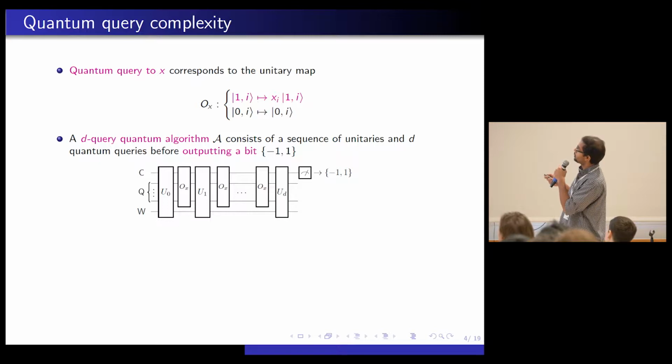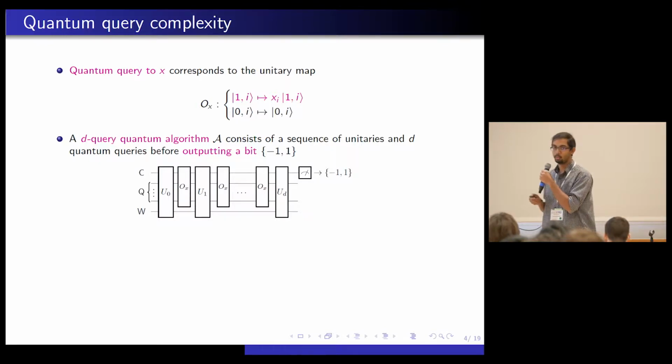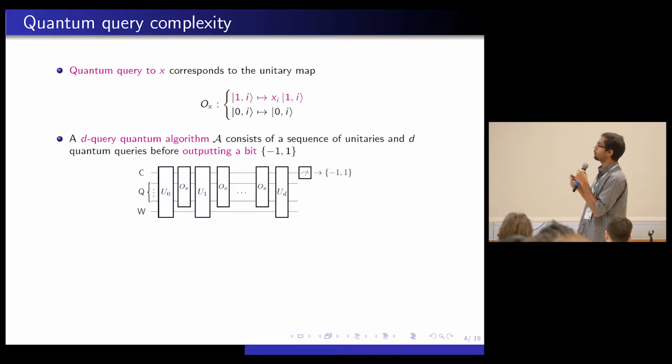So the D-query quantum algorithm is going to have a unitary, then an oracle, and it repeats this D times. It makes a measurement in the end, and the output is a bit, plus or minus 1. So this is how a D-query quantum algorithm looks.